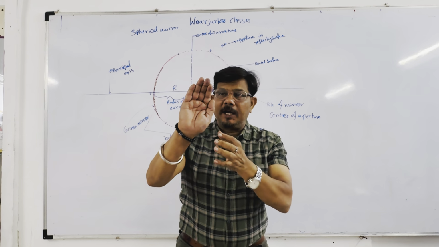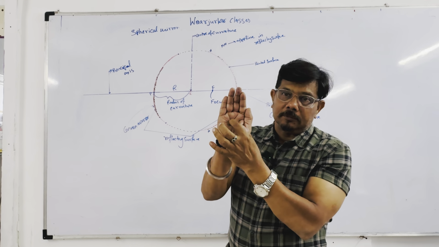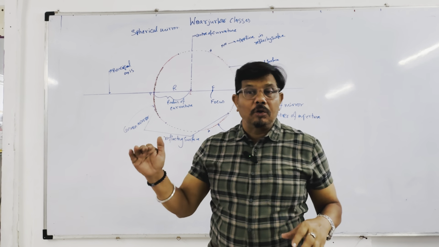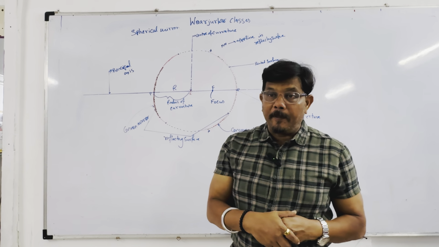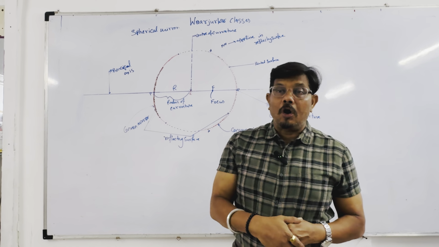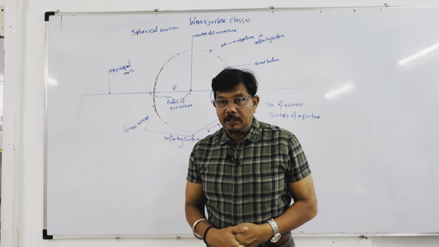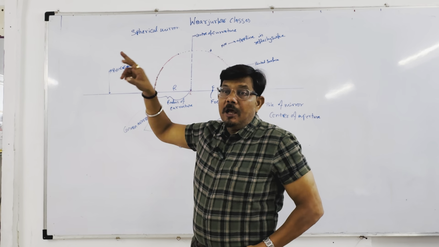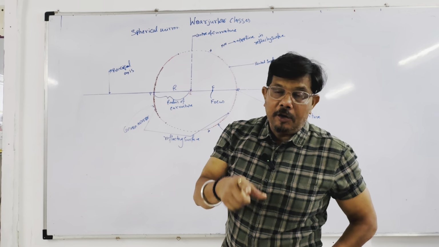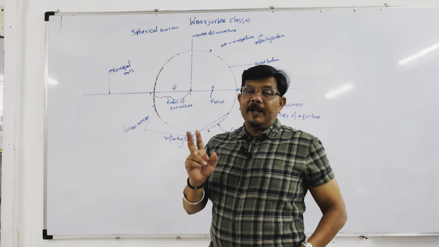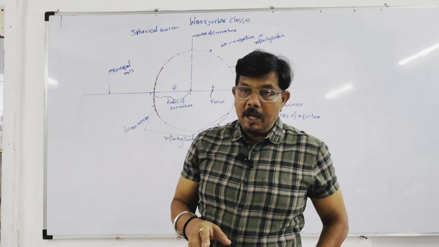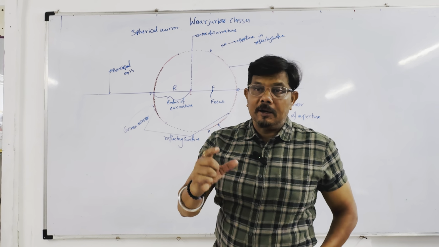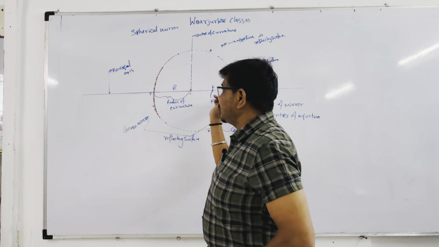If this is the aperture and this is the center, this is called the pole, and a line passes through the pole perpendicular to the aperture, that line is called the principal axis, and the spelling is principal, not principle. Principle means Siddhant, and principal means Mukhya, main. Okay, this is the main axis.